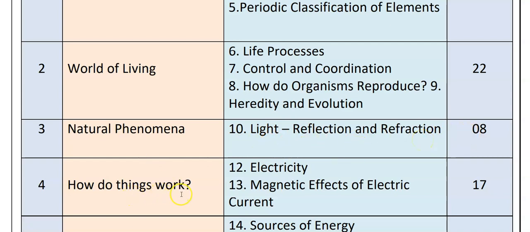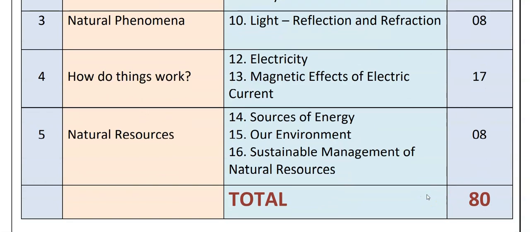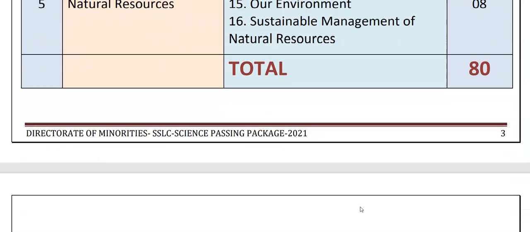Next, how do things work? Electricity and magnetic effect of electric current. The total marks from these two chapters will be 17. Next, natural resources: sources of energy, our environment, sustainable management of natural resources. From these 3 chapters you get 8 marks. So the total will be 80 marks. This is the marks distribution of your upcoming final board exam.